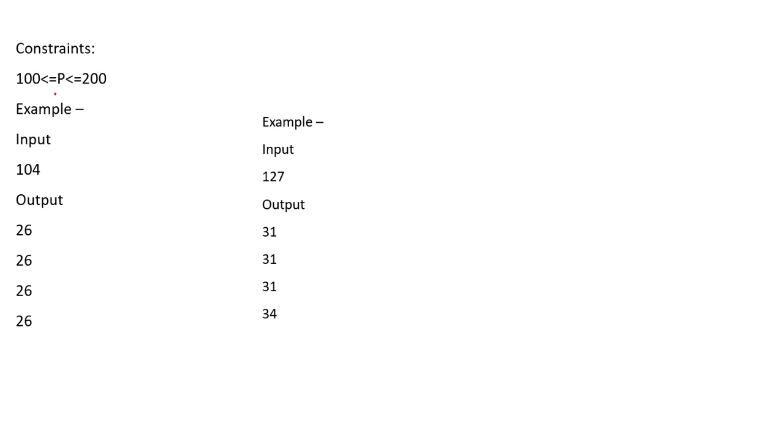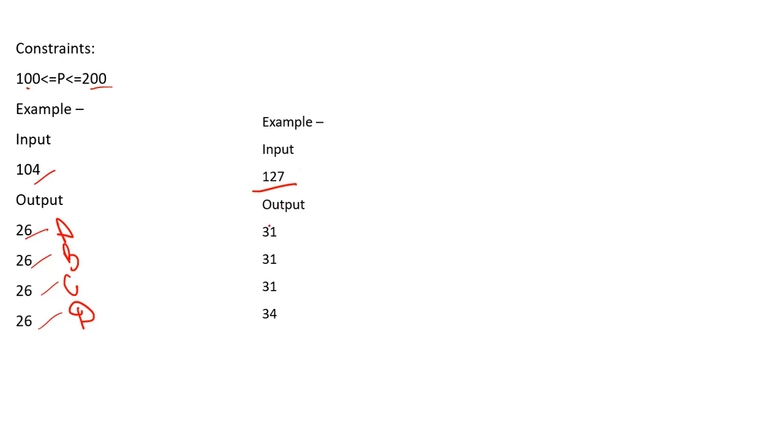So the constraint is that the number of participants should be greater than or equal to 100 and less than or equal to 200, and if it is not so, you have to print invalid input in the output. For example, input given 104, so for this we are getting 26, 26, 26, 26 four times. So this belongs to group A, this belongs to group B, this belongs to group C, this belongs to group D.